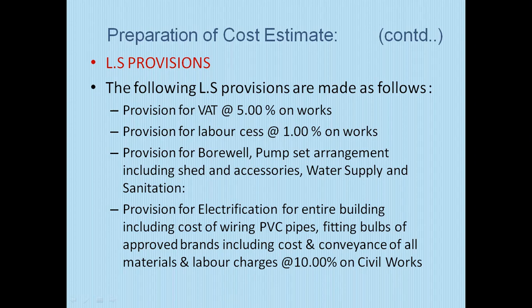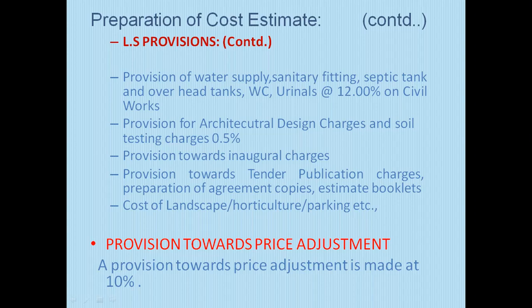Provision for labor cess 1%, provision for borewell, pump set arrangements including shed and accessories, water supply and sanitation, provision for electrification, provision of water supply, sanitary fittings, electric and water tanks, water closets, urinals at 12% on civil works, provision for architectural design charges at 0.5%, provision towards inaugural charges, provision towards tender publication charges, preparation of agreement copies, estimate booklets, cost of landscape, horticulture, parking, etc. Provision towards price adjustment is made at 10%.